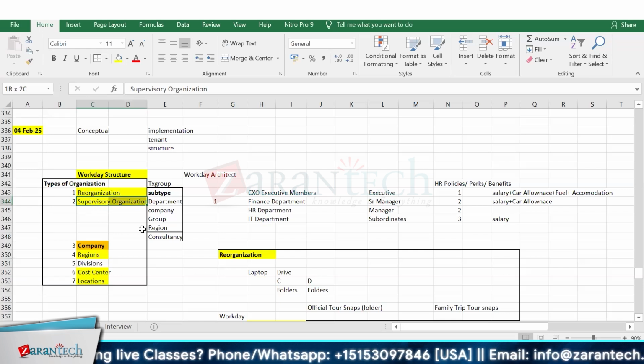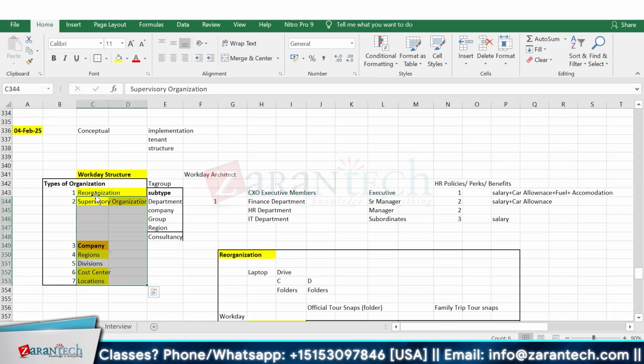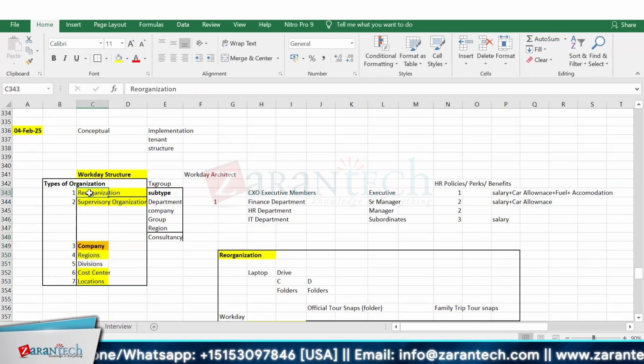But for every organization, whenever we define it, a reorganization was there. If you remember, that reorganization the system asks for whenever we define any organization.